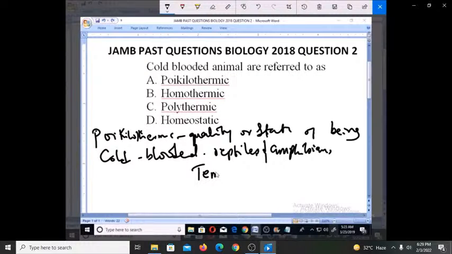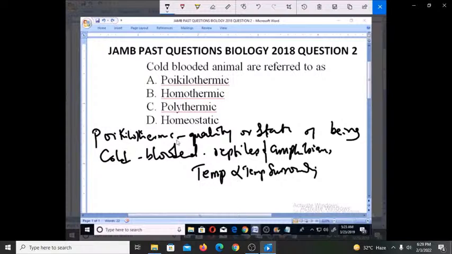So we have their temperature varying with the temperature or the changes in the surroundings. This is due to absence of mechanisms such as presence of fur or hair, as in other animals.